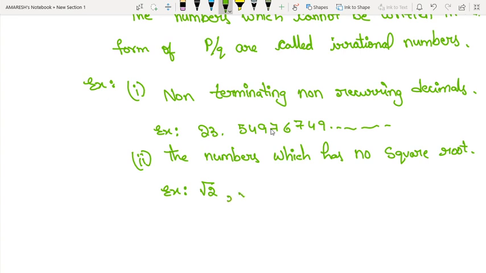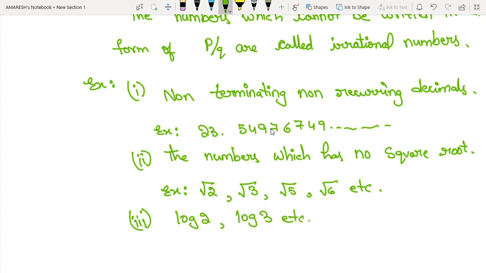It's not the correct value. √3, √5, √6, etc. Okay, let's see the example of irrational numbers. Log 2, log 3, etc. I mean, these are logarithms.